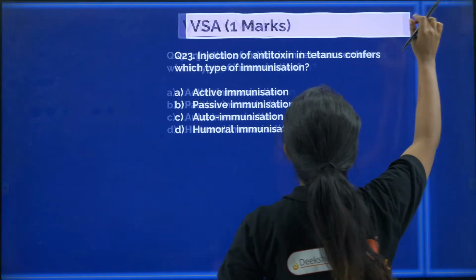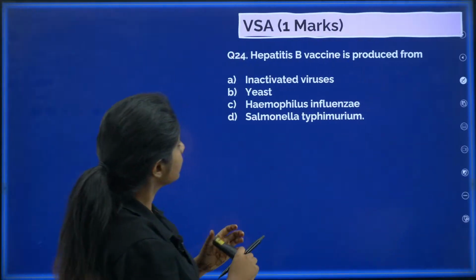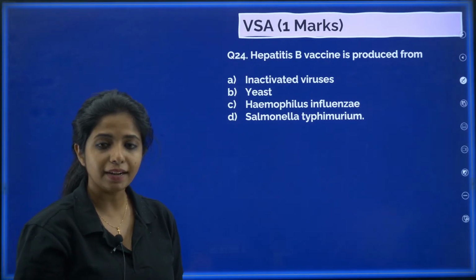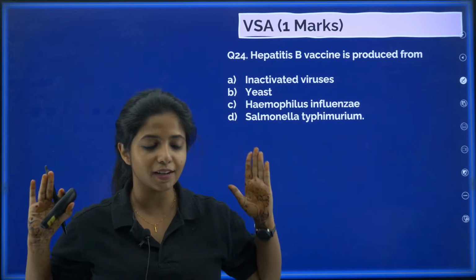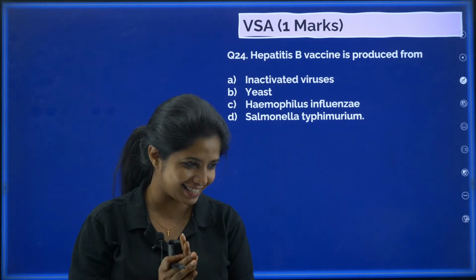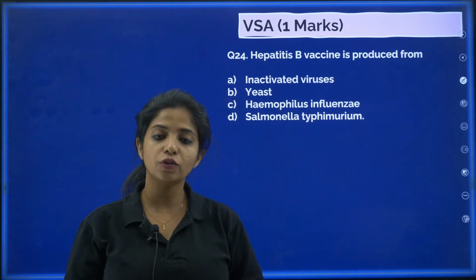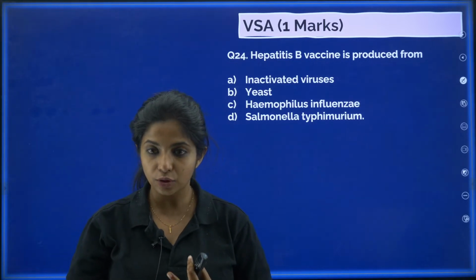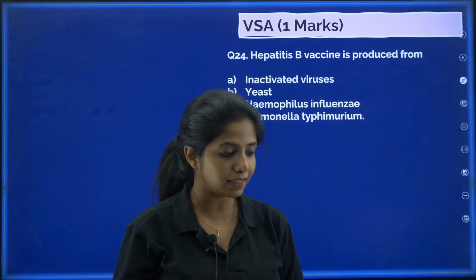Now, going ahead with the next thing. Hepatitis B vaccine is produced from. Can you tell me the answer for this? I cannot do anything for you, but yes, I'll claim for sure. Hepatitis B vaccine is produced from inactivated viruses, yeast, Haemophilus influenzae, Salmonella typhimurium. Now, this is given in your NCERT textbook.